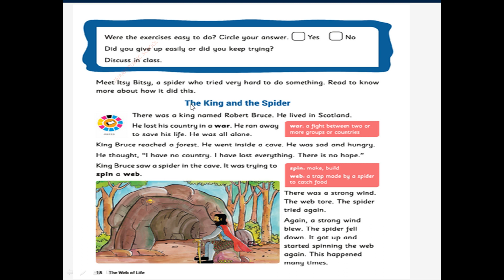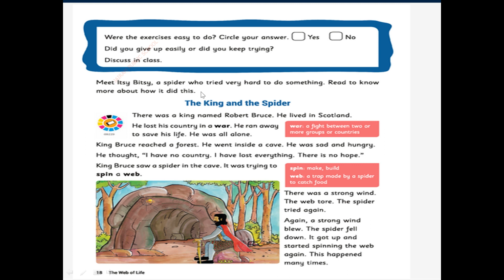Now we're going to see the story. The name of the story is The King and the Spider. Keep your finger on the line. Meet Itsy Bitsy, a spider who tried very hard to do something. Who is Itsy Bitsy here? Very good. A spider.